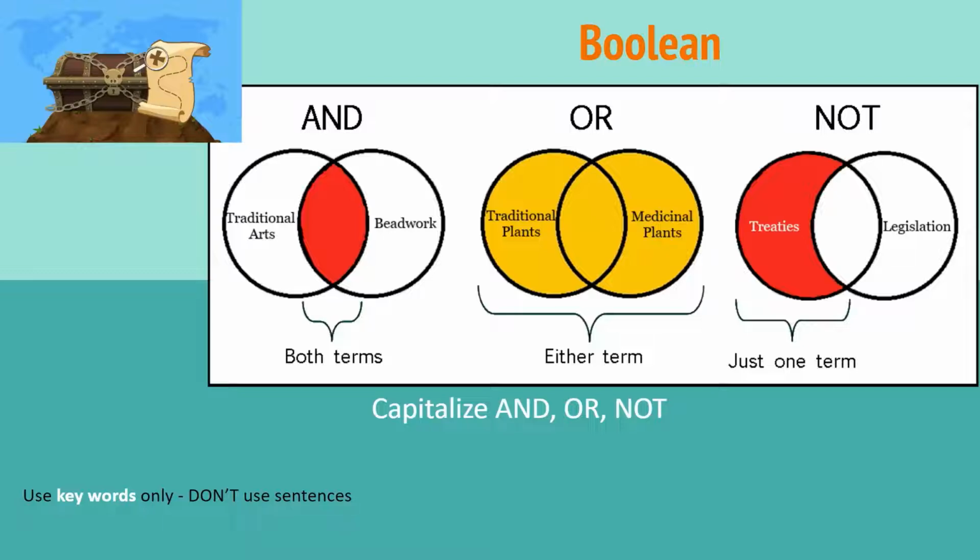If I said traditional plants OR medicinal plants, I would find articles on traditional plants, I'd find articles on medicinal plants, and I'd find articles on both those terms together. If I said treaties NOT legislation, I would only find articles on treaties. I wouldn't find any on legislation, and I wouldn't find any on those two terms together. So it's really helpful to either broaden your search or narrow your search by using Boolean terms.